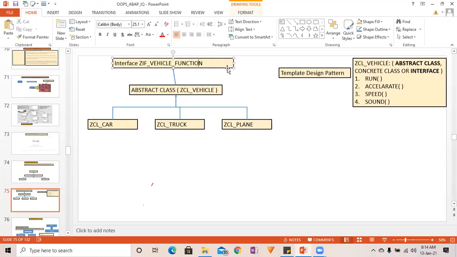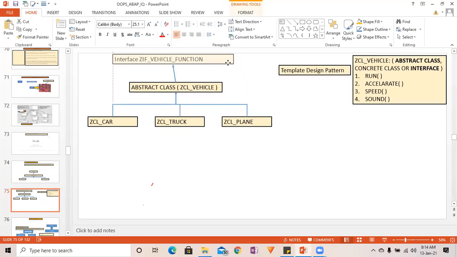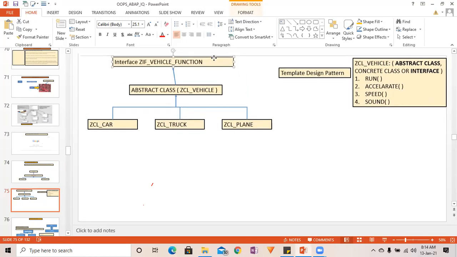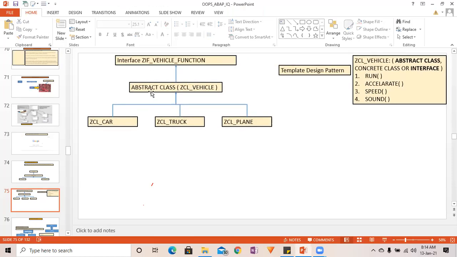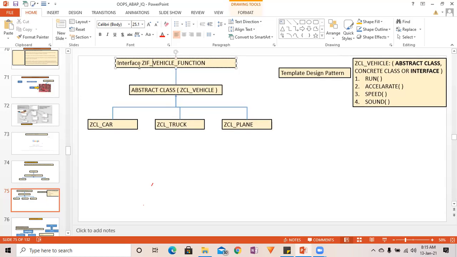You can see that here one interface is created. So here I'll tell you the requirement. Here you have the abstract class ZCL_vehicle, and car, truck, and plane, right? These are the concrete classes, inheriting from ZCL_vehicle, and all the vehicle functionality we are going to put inside the interface.